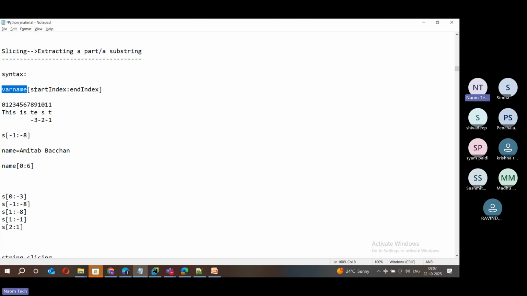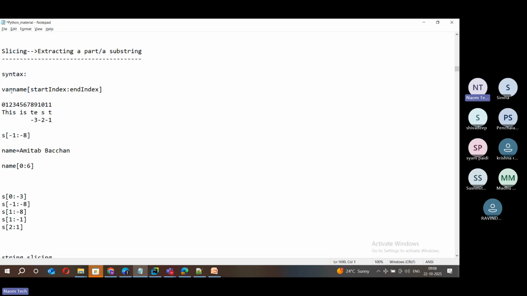The popular sequential data structures are string, list, and tuple. There are a few more unpopular ones, like bytes and byte array. Slicing is applied on any sequential data structure, not just strings. Understand this properly here, and you can easily play around with other sequential data structures.